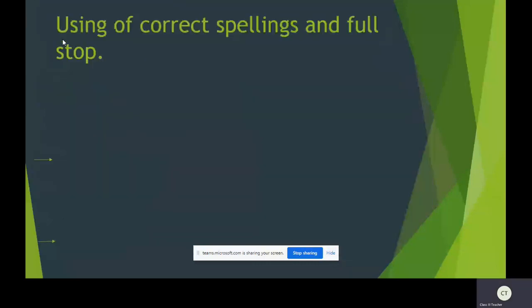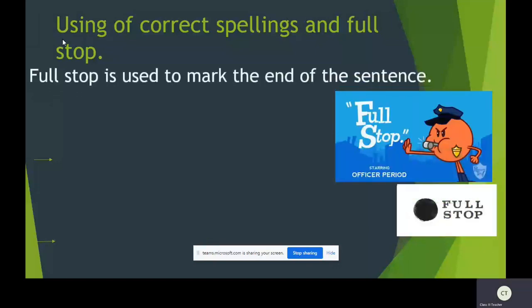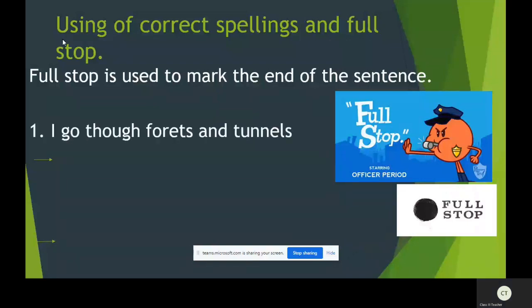Using of correct spellings and full stop. Full stop is used to mark the end of the sentence. Whenever you look at a sentence, children, in conventions of writing, we should also check the correct spellings.